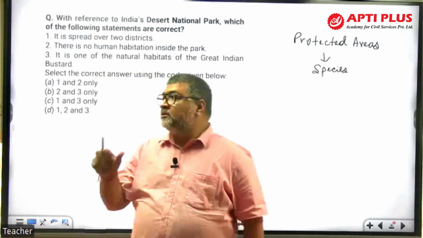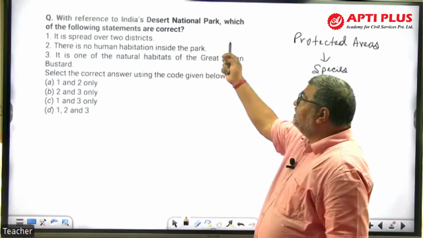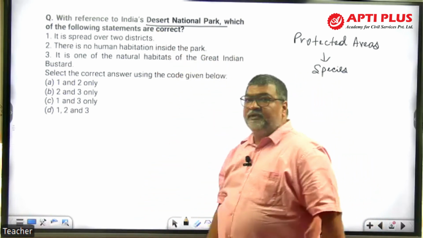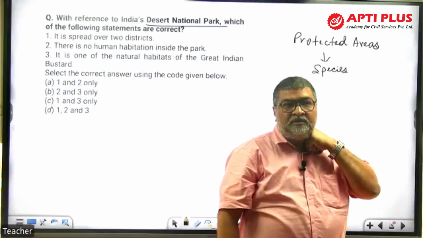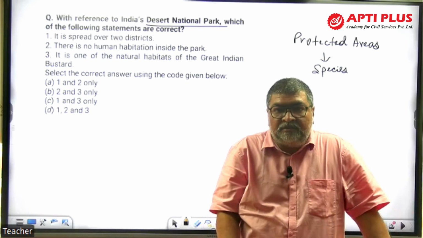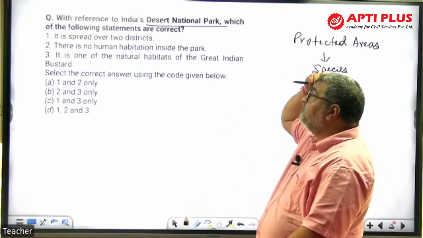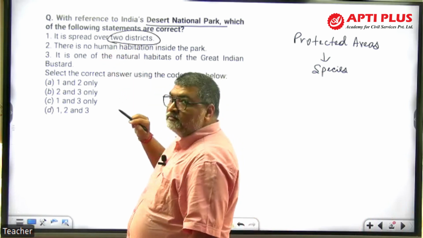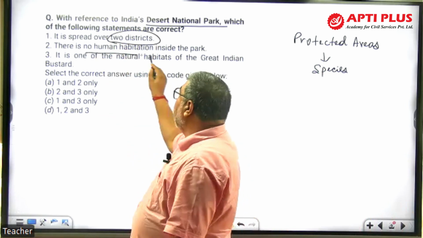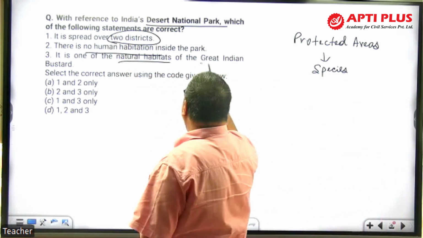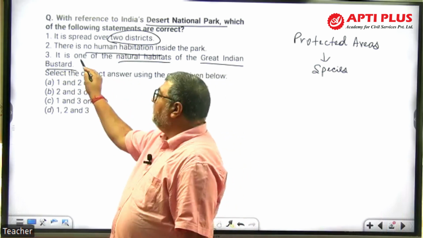If you look at this question, with reference to India's Desert National Park, right? What is given here? Desert National Park, DNP. Now DNP is where? DNP is in Rajasthan, right? Now look at here. Which of the following statements are correct? It is spread over 2 districts. There is no human settled habitation inside the park. It is one of the natural habitats of Great Indian Bustard, GIB.